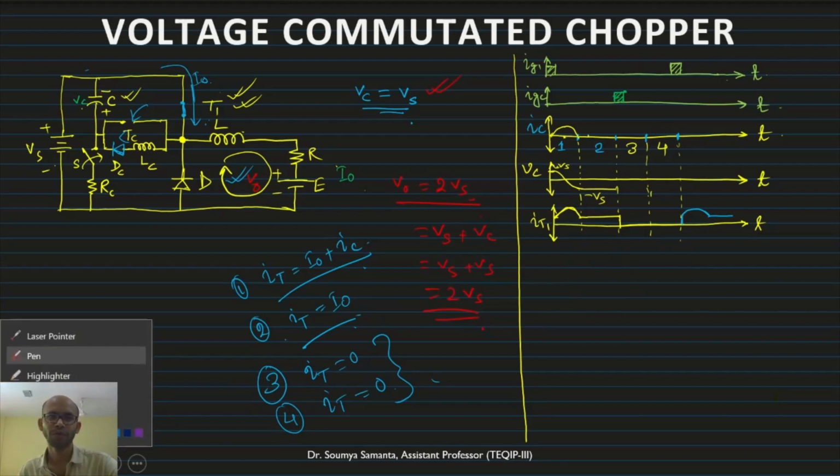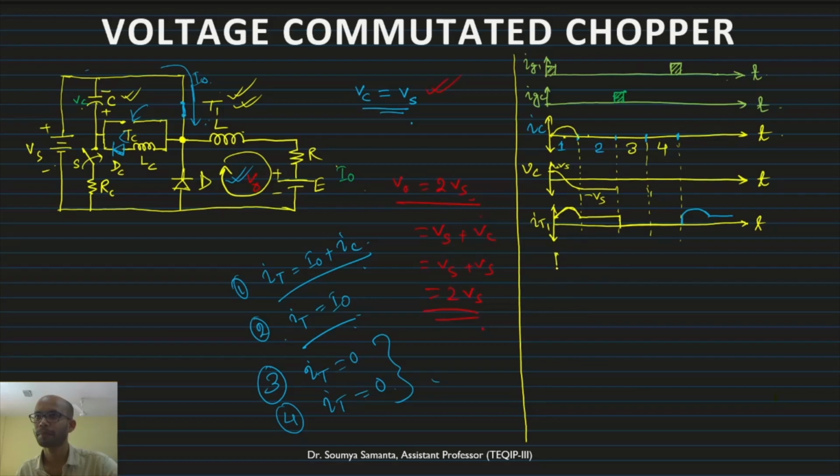Now what about the VT1? What is the voltage across VT1?